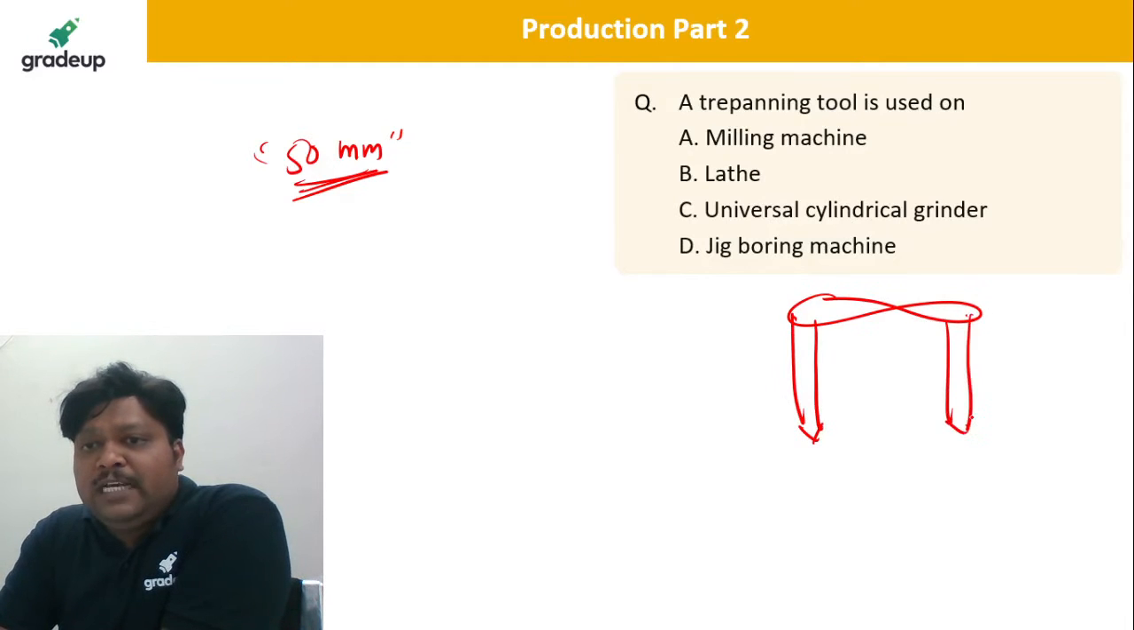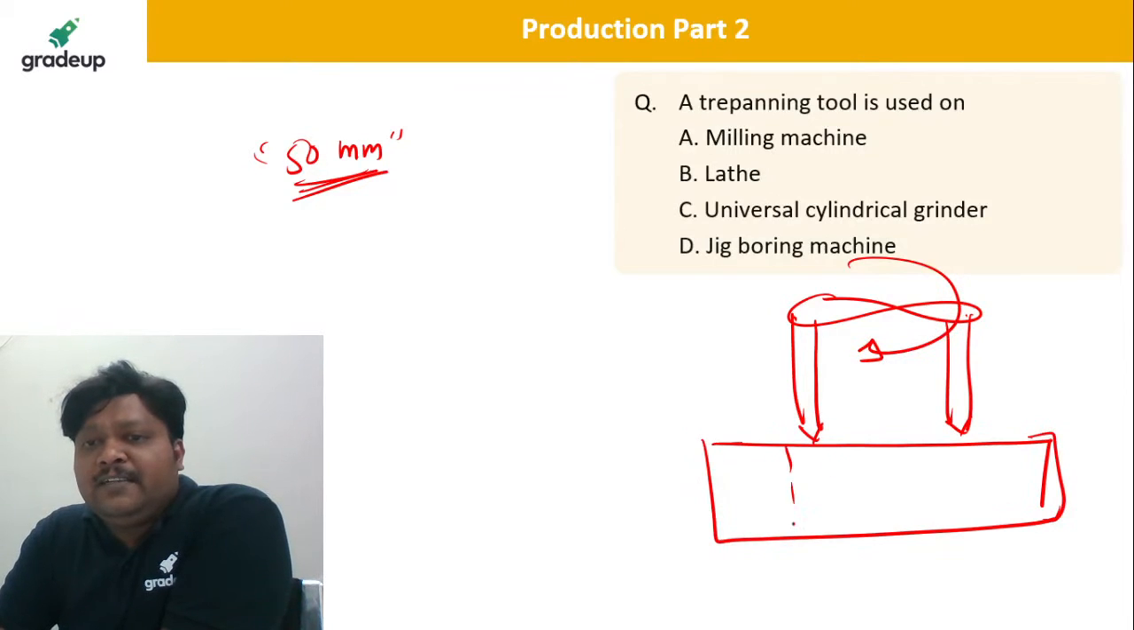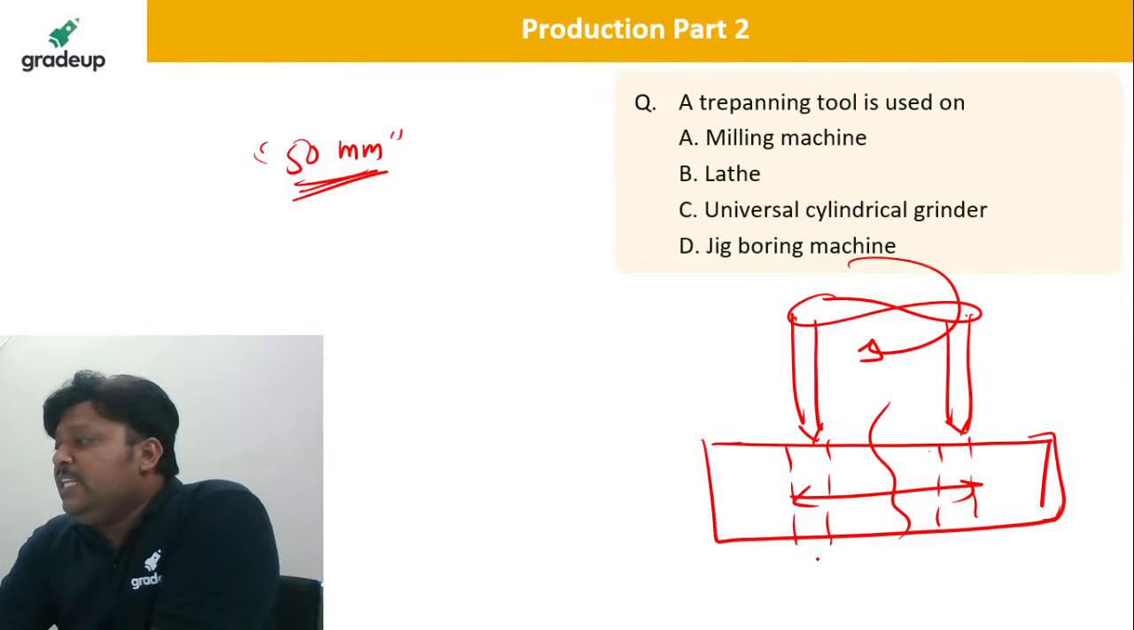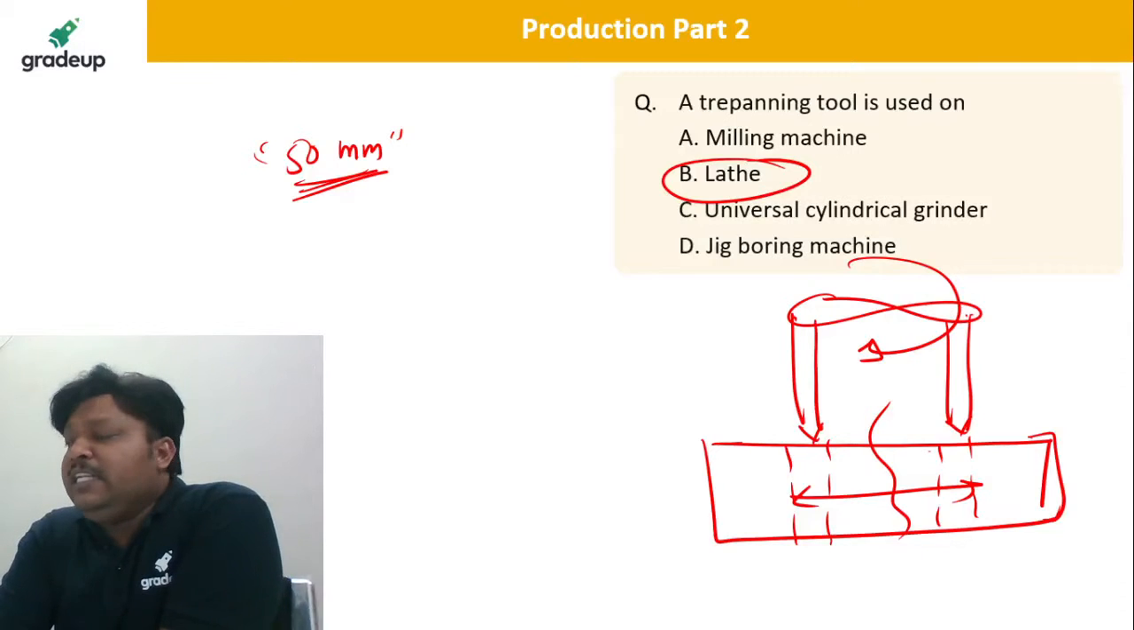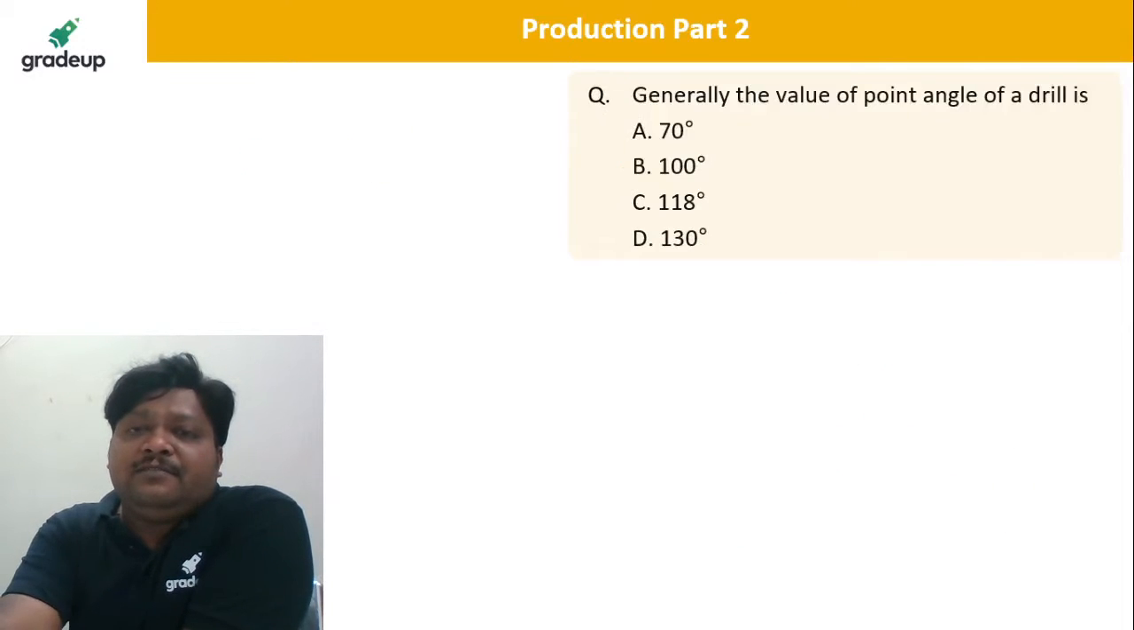This is a trepanning tool we are having. It is rotating, so it can produce the hole on a given plate like this. So overall we can produce such a hollow portion. On the lathe machine we can use this trepanning tool. Very good Sandeep, Nitish, Tejas, Akriti. So on the lathe, next question.